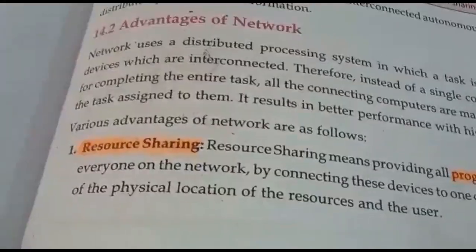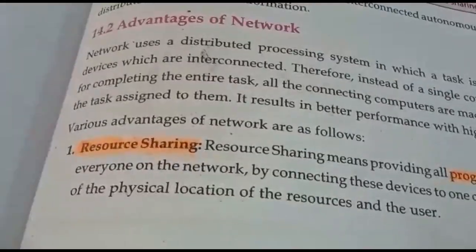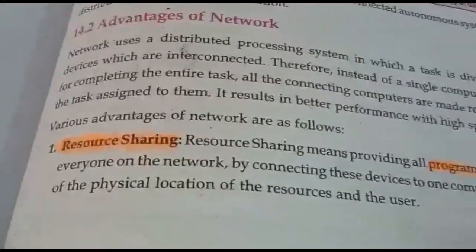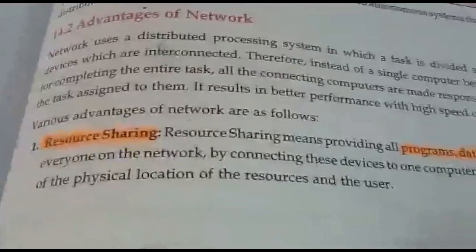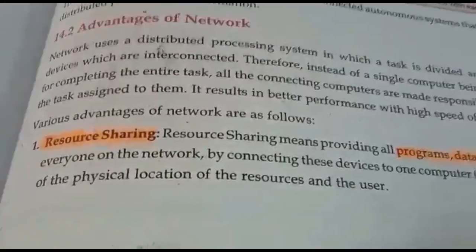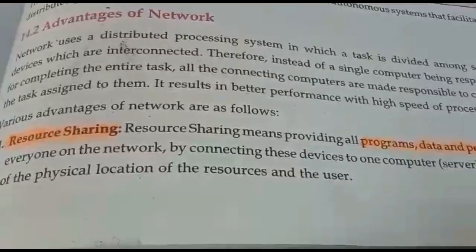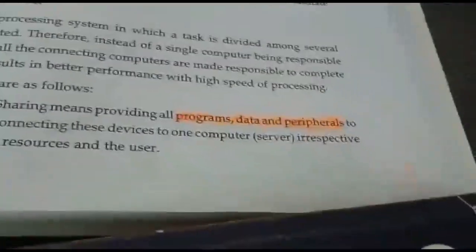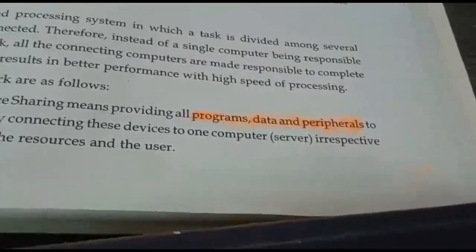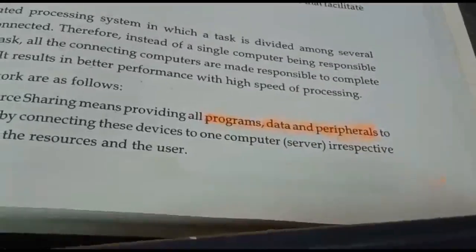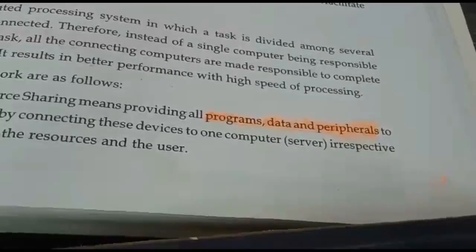Now we can say that two computers are connected if they are able to share. First, what is shared? Resources are shared. Resources means programs, data or peripherals. Resource sharing means providing all the programs, data and peripherals to everyone on the network.